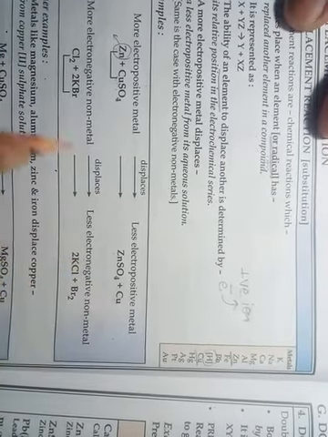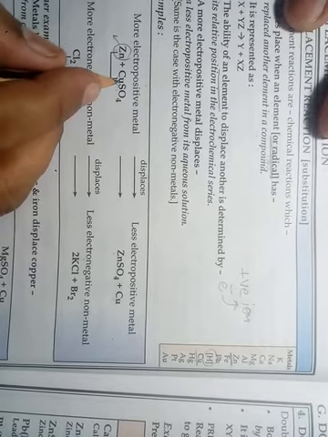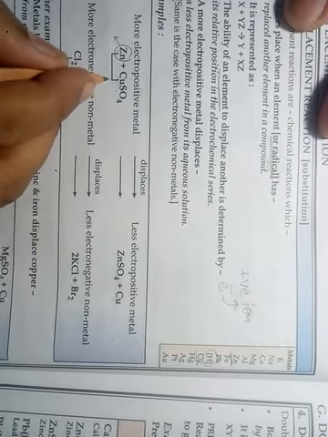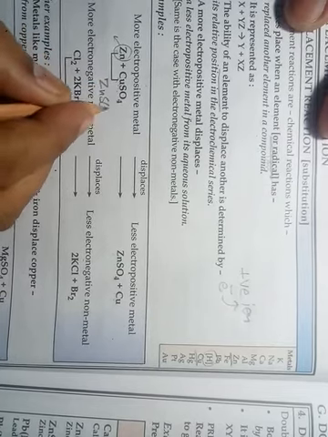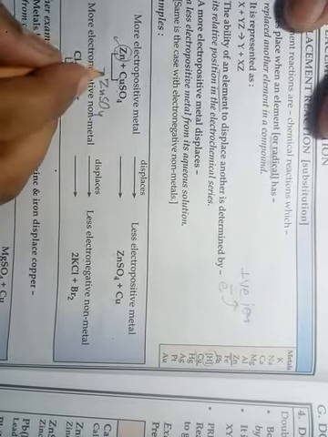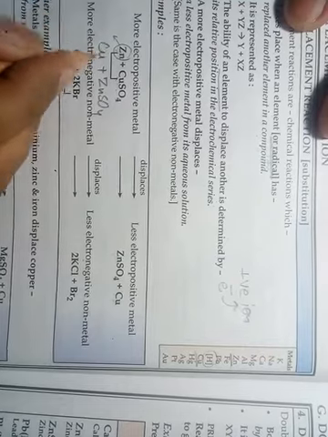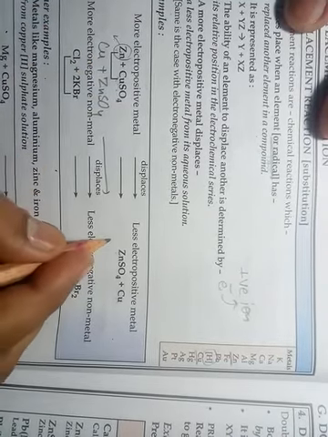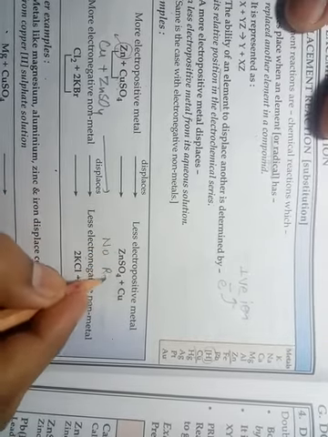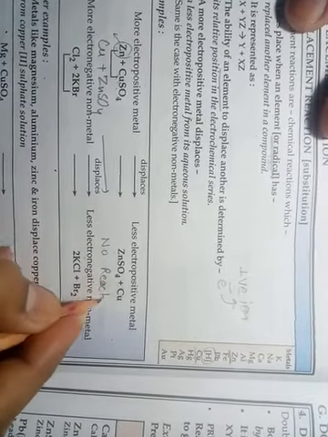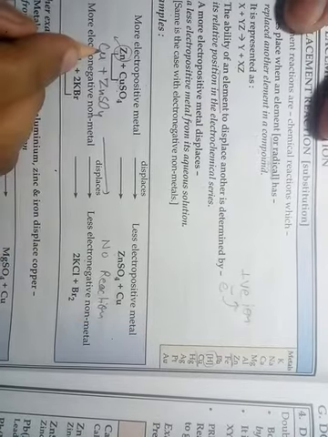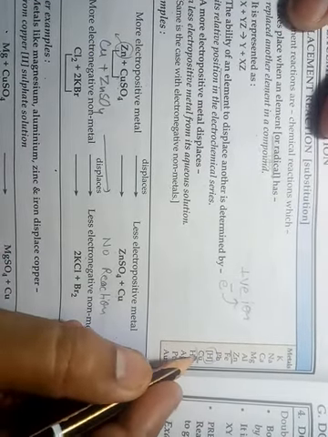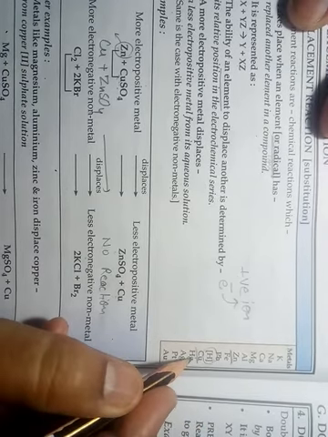Okay students, now if you write this equation in reverse form, that is, you take zinc sulfate and react this solution with copper, then what will happen? No reaction. Why? Because copper is placed lower than zinc in this activity series.